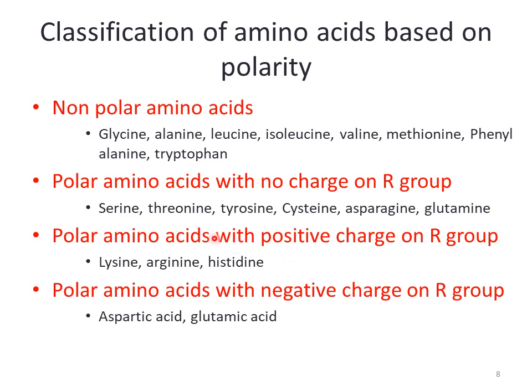And if we see the examples, then serine, threonine, tyrosine, cysteine, asparagine, and glutamine are categorized under the neutral polar amino acids. Lysine, arginine, and histidine come under positive charge polar amino acids, and aspartic acid and glutamic acid come under polar amino acids with negative charge on the R group.